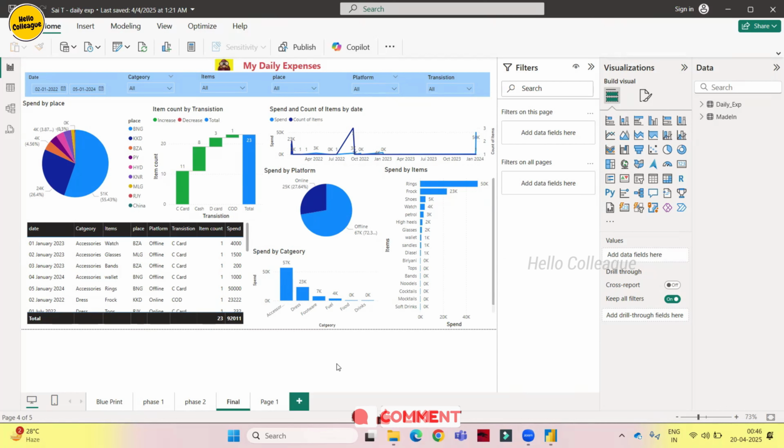So guys, whatever report we create, we have to tell a story. For example, we have this visual. By looking at this visual, the user can understand what we are telling. So that is called storytelling by visual. So yeah, we will review each and every visual here. We will correct it. Also, we will correct the metrics as well.